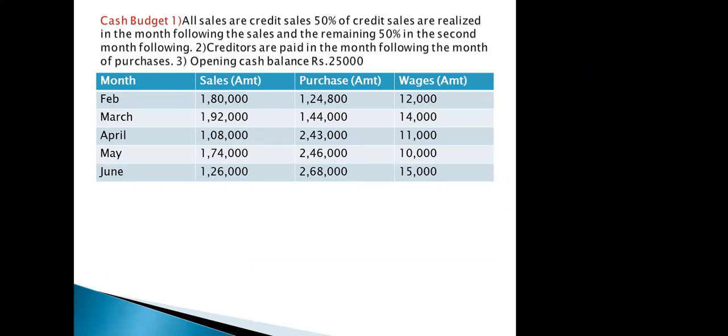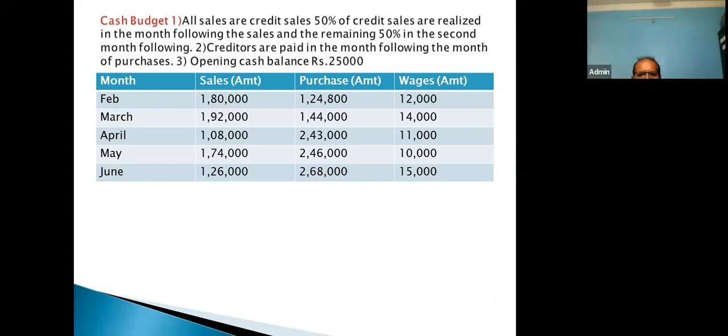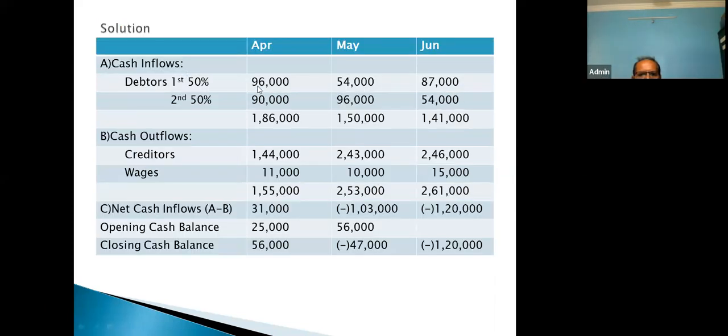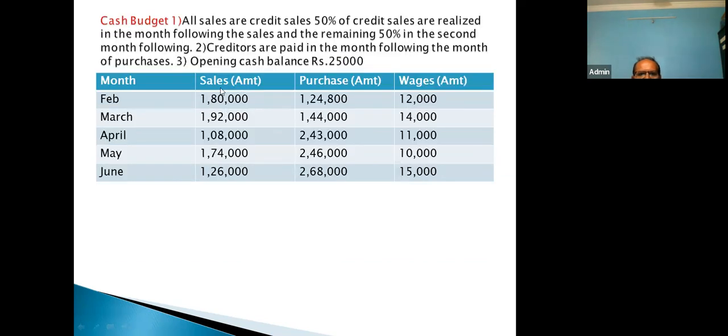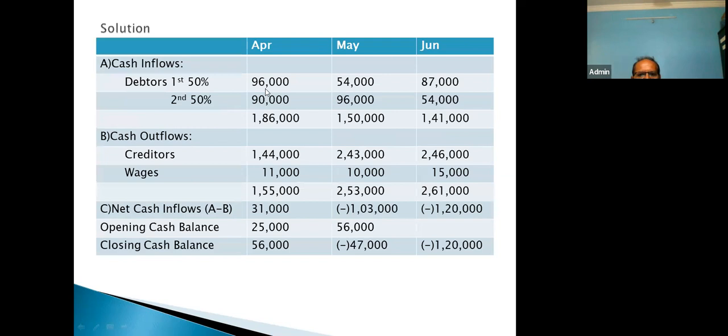Yes, 96,000 will be collected in the month of April in the first lot. Now this way, in the month of April, this is the only inflow in the numerical. No other inflow is given. This opening cash we will show later on. So 96 and 90. So the total inflow for April is 1,86,000.